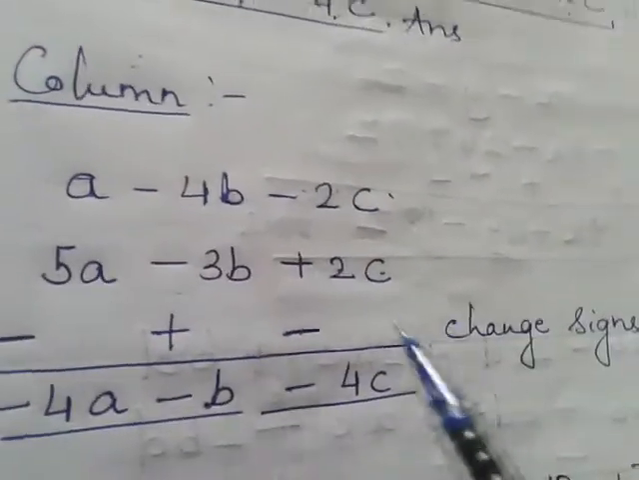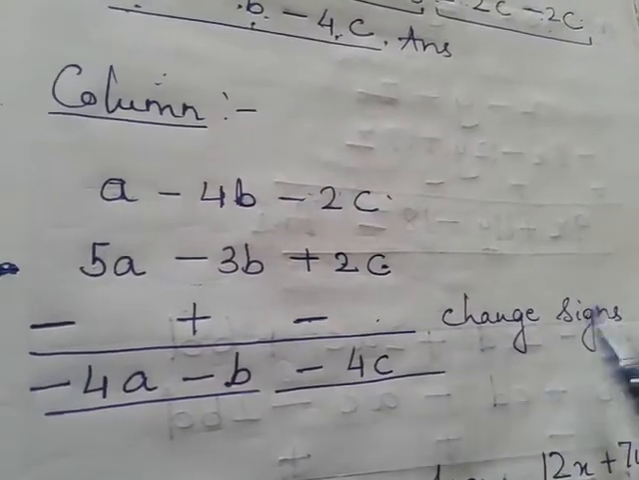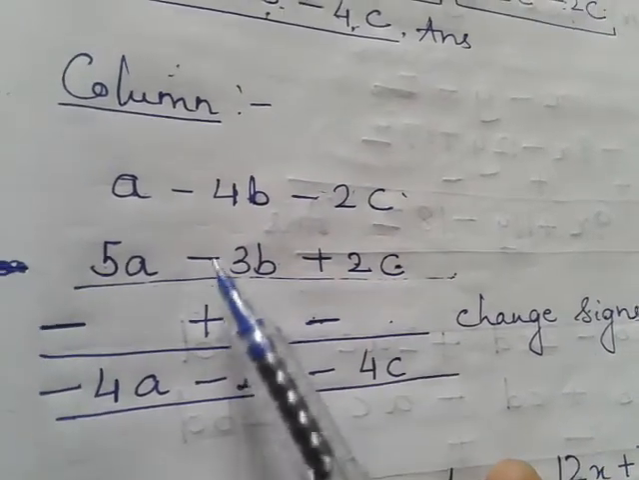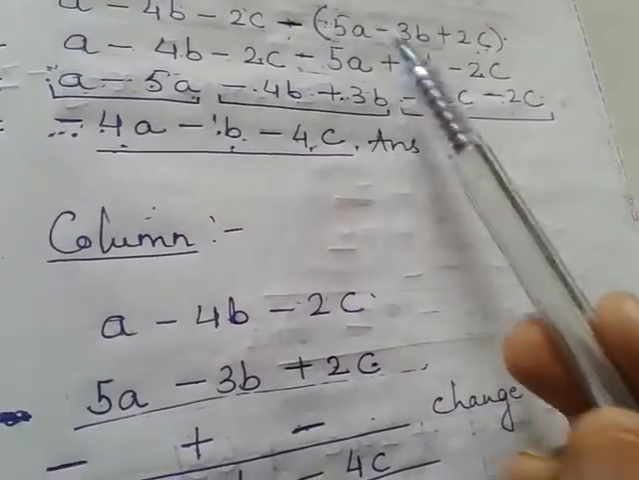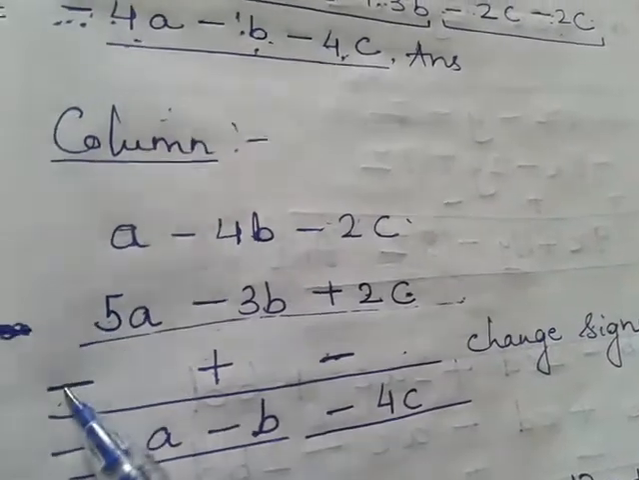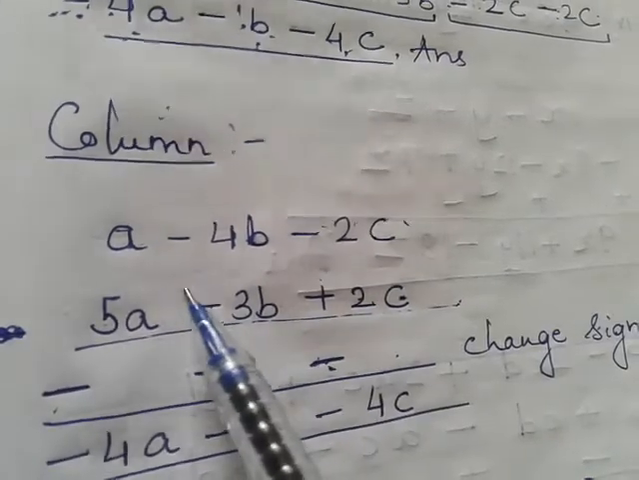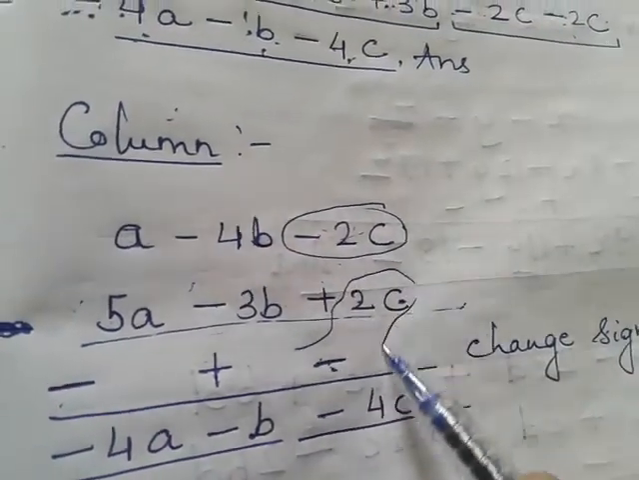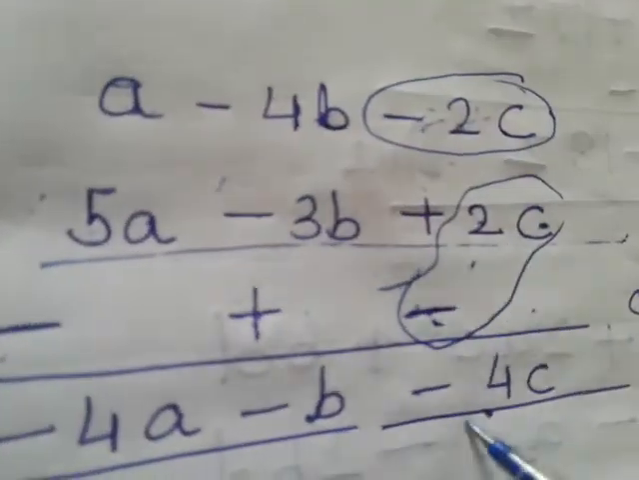Similarly, here after arranging in the column method, you will change the sign. Now which sign is to be changed? Of this term. Plus became minus, minus became plus, plus became minus. Similarly, plus minus, minus plus, plus minus. So while calculating, forget the old signs. You have to consider minus 2c and minus 2c, so minus 2c minus 2c is minus 4c. That is minus 2 minus 2 minus 4.